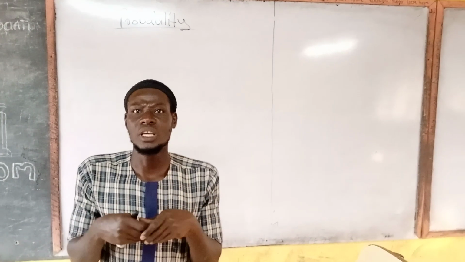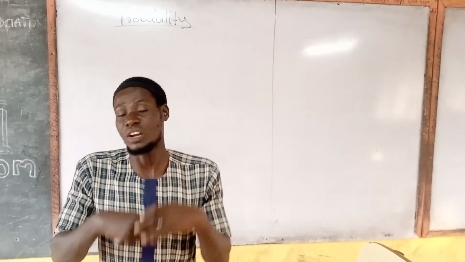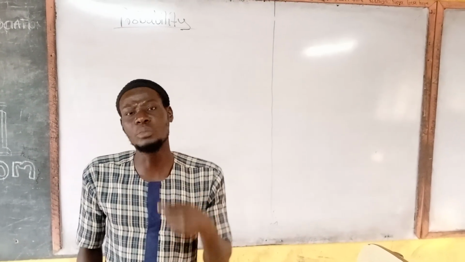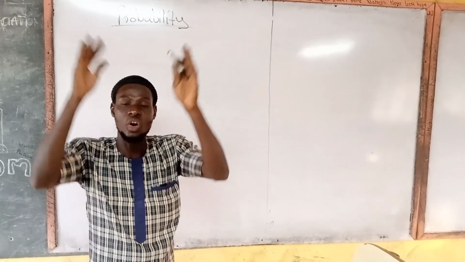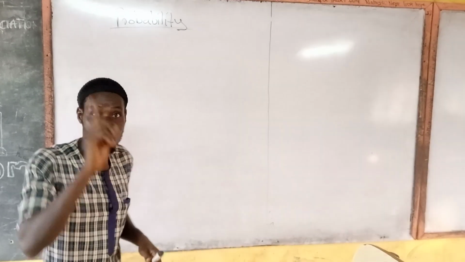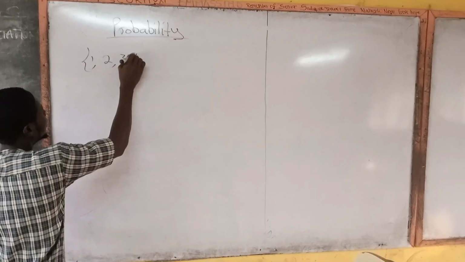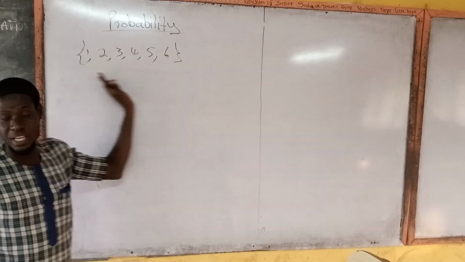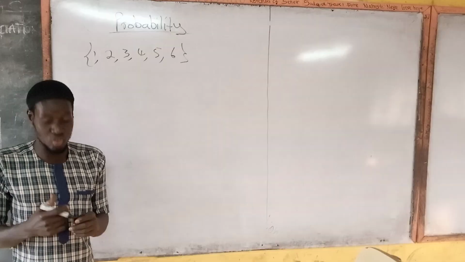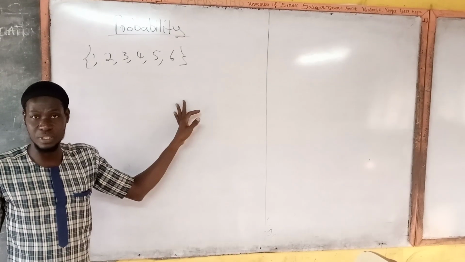That is, if you throw it once, any of these numbers can occur. If we take the set of all the possible outcomes for throwing a die once, 1, 2, 3, 4, 5, 6, this is called the sample space.